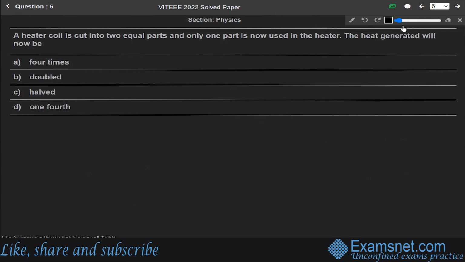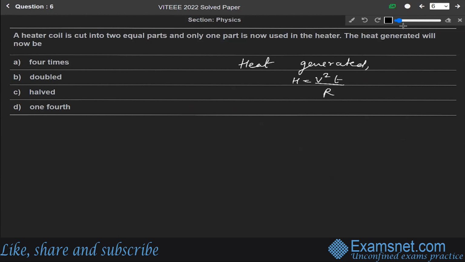Now, next question 6. A heater coil is cut into two equal parts and only one part is now used in the heater. The heat generated will now be, okay. In this question, we are asked to find the heat generated, whether it is 4 times, double, half or 1/4 times. So we know that the formula for heat generated is H equals V square into time over R, the resistance.